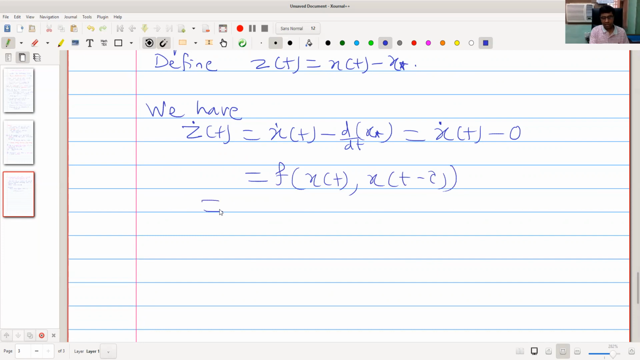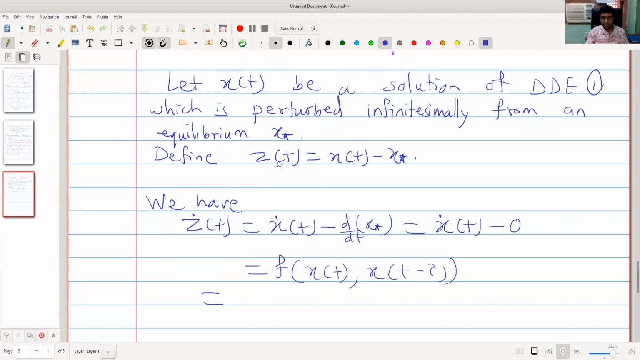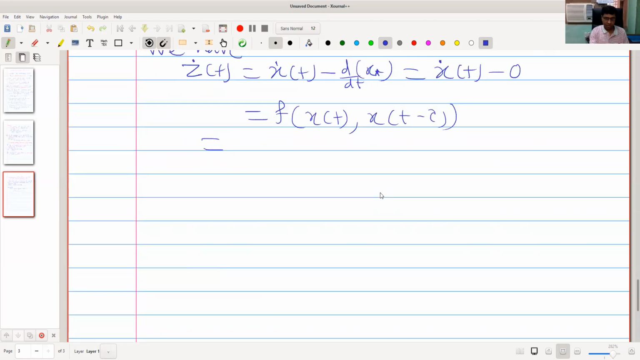Now we write the right hand side in terms of z. So x of t is z of t plus x star. Similarly, x of t minus tau is z of t minus tau plus x star. So we write this as f of x star plus z of t and x star plus z of t minus tau. Now f is a continuously differentiable function, so we can find the first order Taylor's approximation.